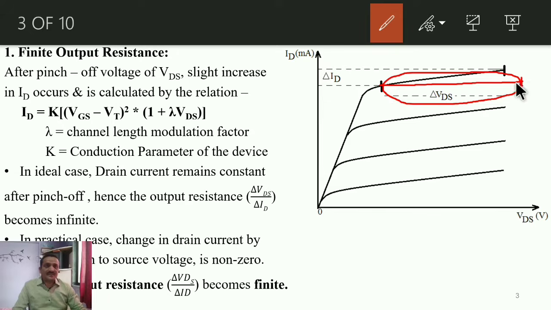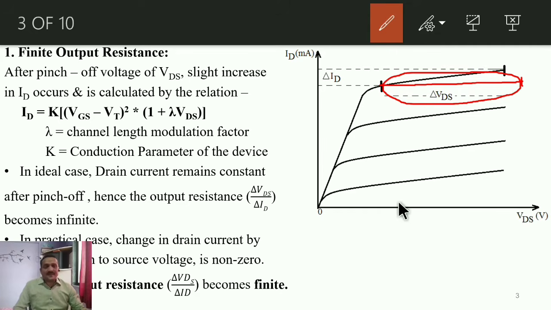Change in voltage between these two points divided by change in current, as R equals V by I. So delta VDS is non-zero, but as ID remains constant, the change in current will be 0. So delta VDS divided by 0 will be infinite. The resistance will be infinite, and whenever resistance is infinite, the current through it will be 0. But here the current shown is constant, it is non-zero current.